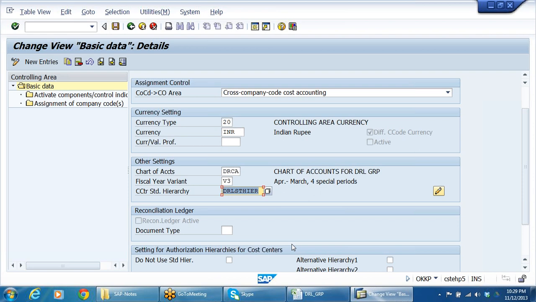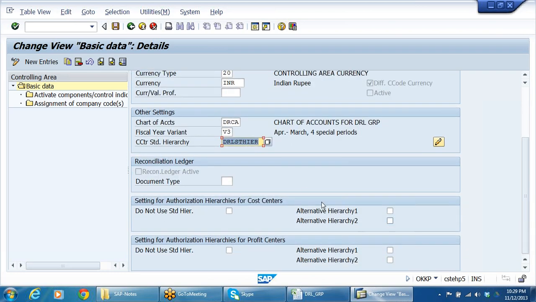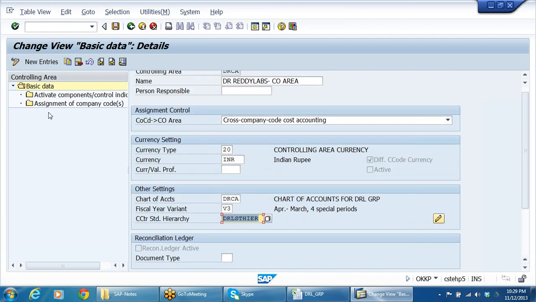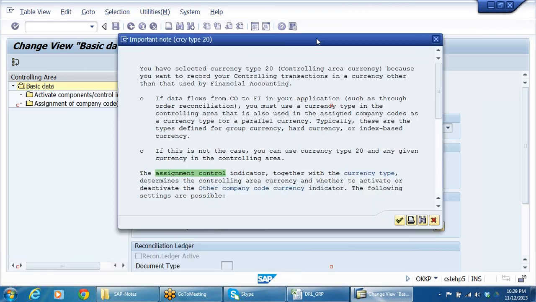We'll understand and discuss more about the standard hierarchy when we go further. Once we are done, first to save, let me check whether it will allow me to save. Yeah.